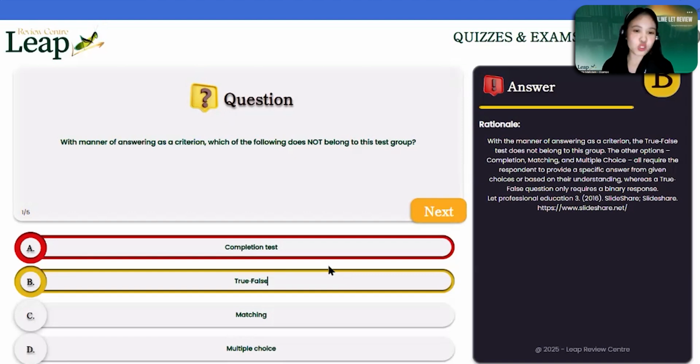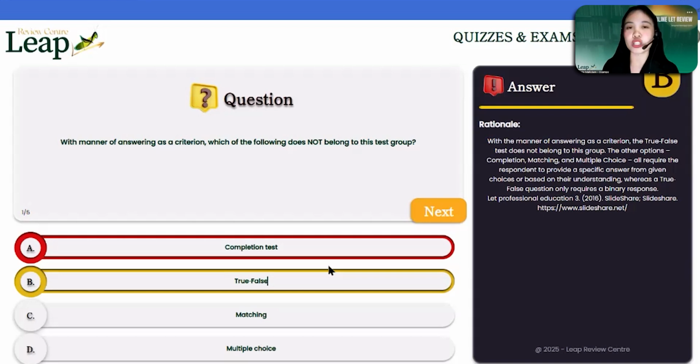So for this one, if you're going to consider completion test, matching type, and multiple choice, although we are already providing them the plausible answers or alternative solutions to the question, still the students will need to provide and exhibit deeper understanding in answering the question.